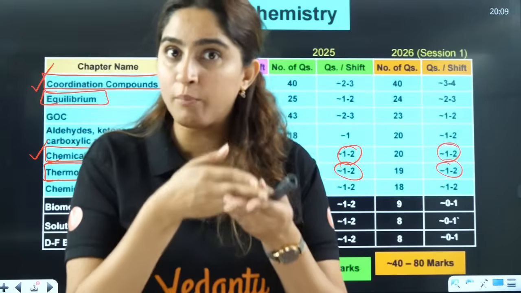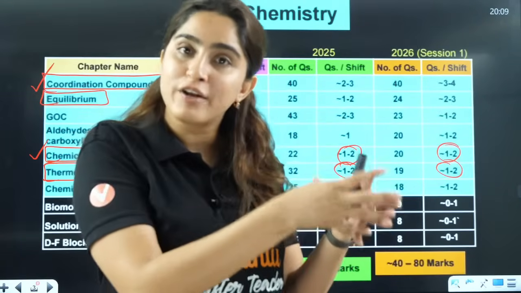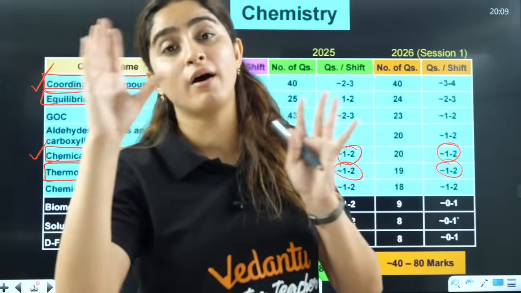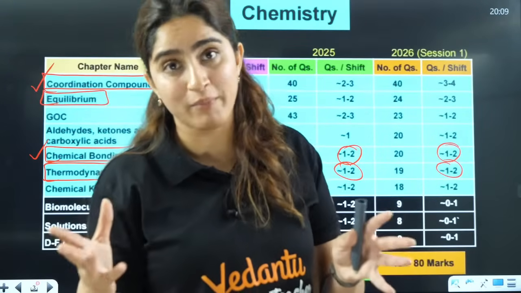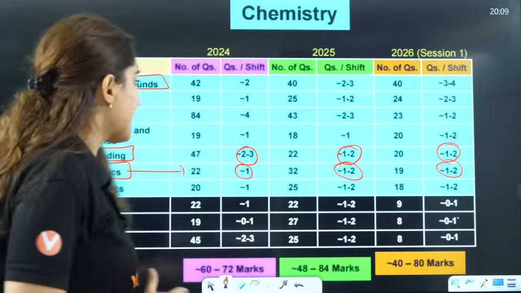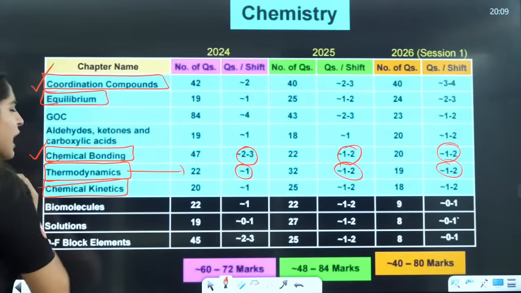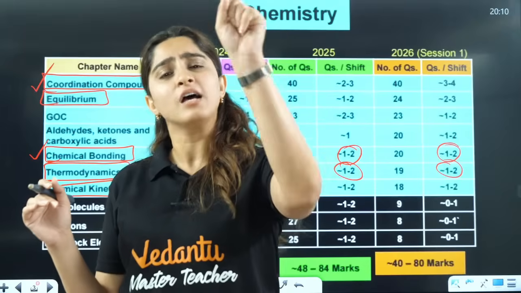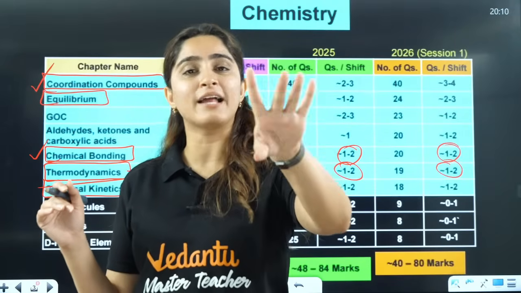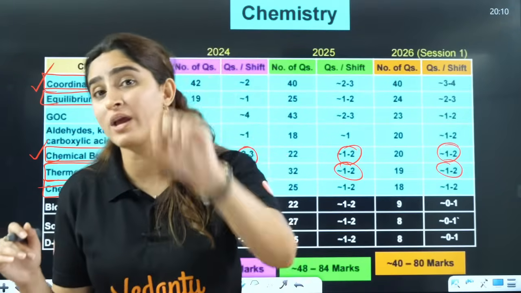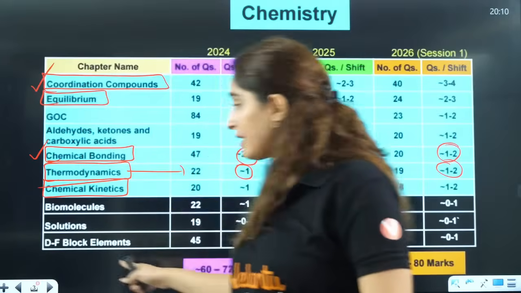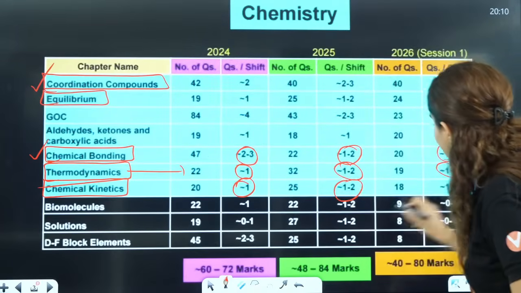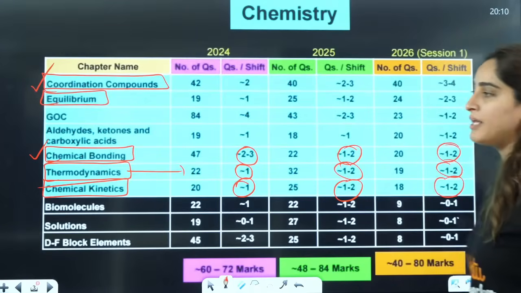Then you go to thermochemistry, where finding the heat of reaction from the bond enthalpy, or the energy of formation or heat of formation, is important for you, right? Then if I talk about chemical kinetics, super duper easy questions, two topics: first order kinetics and the Arrhenius equation, right? Even in the first and second shift we have seen questions from here. You can see one question and here 1 to 2 questions are being asked, right?